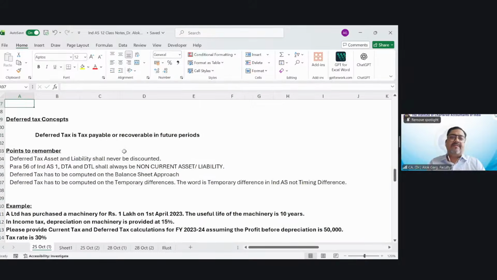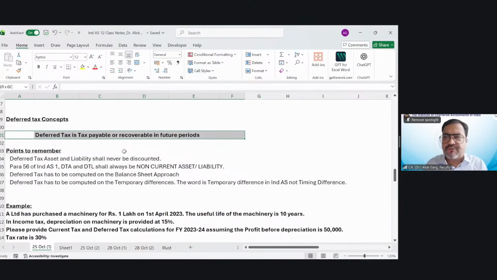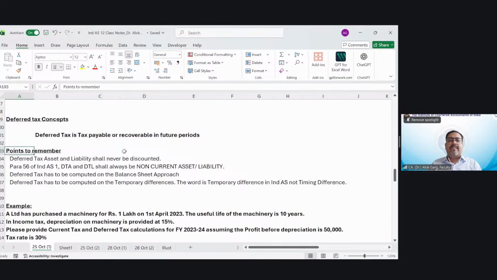Great. So now let's discuss the deferred tax concepts and we will do some questions on deferred tax. Deferred tax is tax payable or recoverable in future periods. The recent example which we have taken is a tax recoverable in the future period, and another example could be tax payable in the future period also, which I am going to take. Some points to remember about deferred tax asset or deferred tax liability.